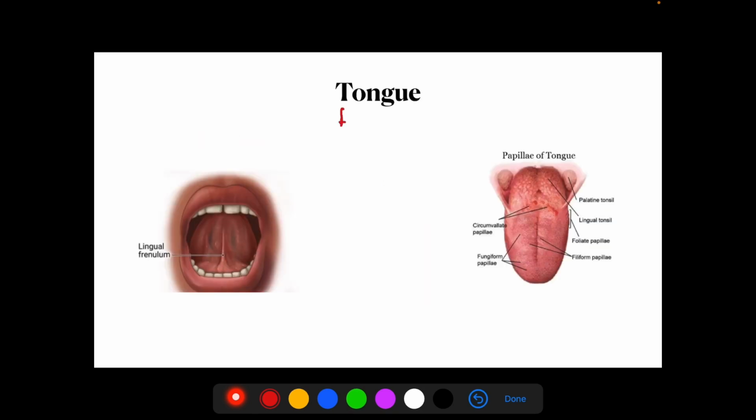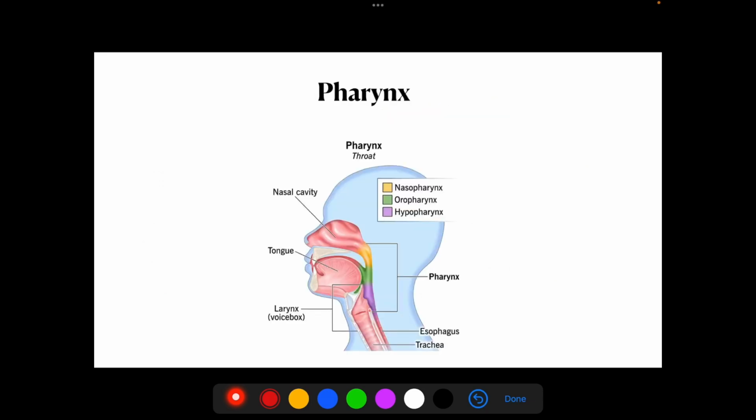Now we will see about the tongue. Tongue is a muscular organ, and a lingual frenulum attaches the tongue to the floor of the mouth. On the surface of the tongue, you have different types of papillae. These papillae carry taste buds. Now we will see about the pharynx. It is a common passage. So pharynx is a common passage for food and air.